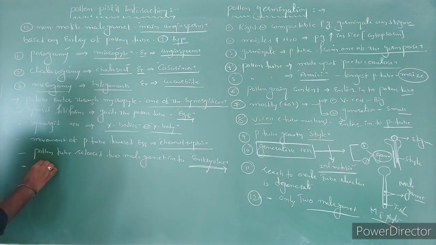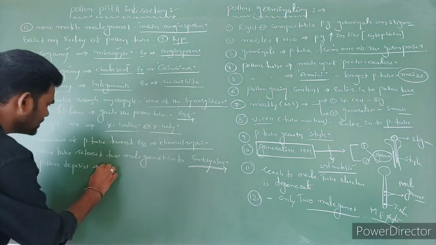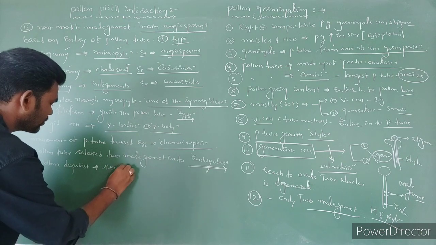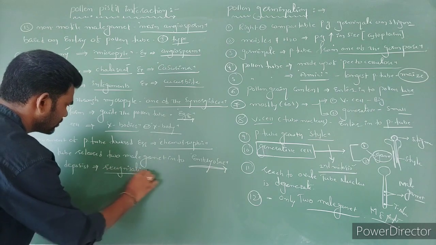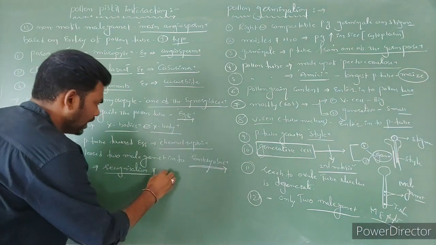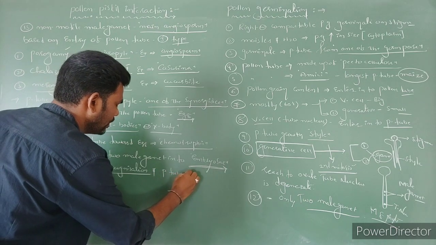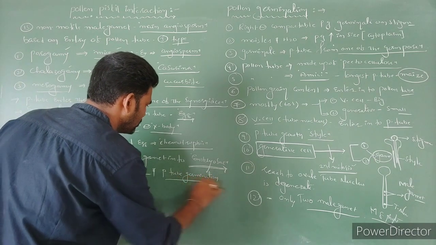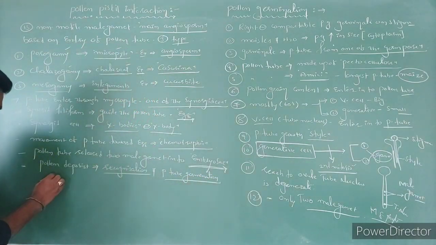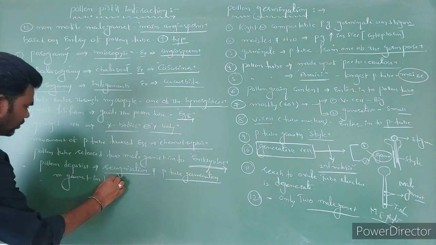From pollen deposit, then recognition, then acceptance of the pollen grains, pollen tube germination and growth, and release of male gametes into the embryo sac.